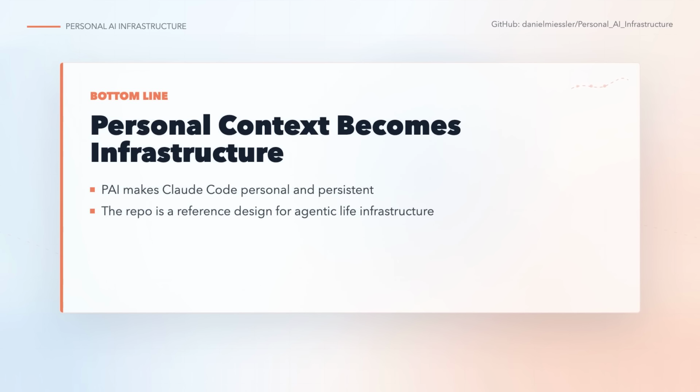So the simplest read is this. Personal AI infrastructure is an attempt to make Claude Code personal, persistent, and operational. It gives the assistant identity, memory, skills, hooks, a dashboard, and a way to reason from current state to ideal state. The repo is opinionated, and that opinion is useful. Personal agents need durable context, visible state, and reviewable files. If you use coding agents every day, this repo is worth studying, even if you only copy the patterns.